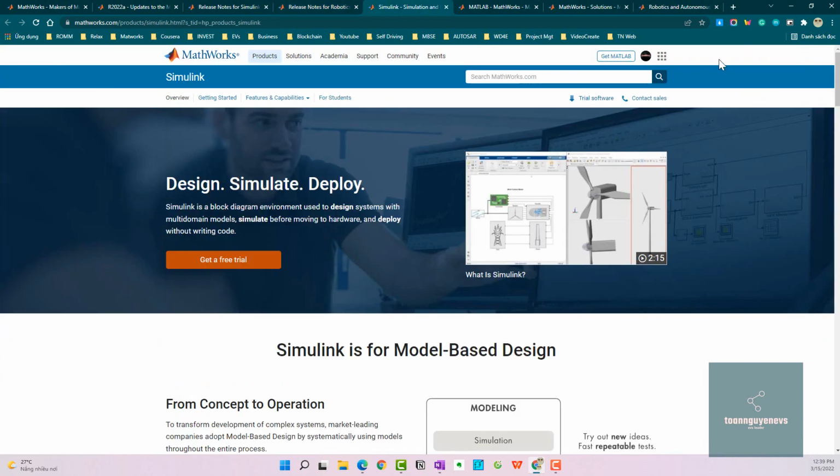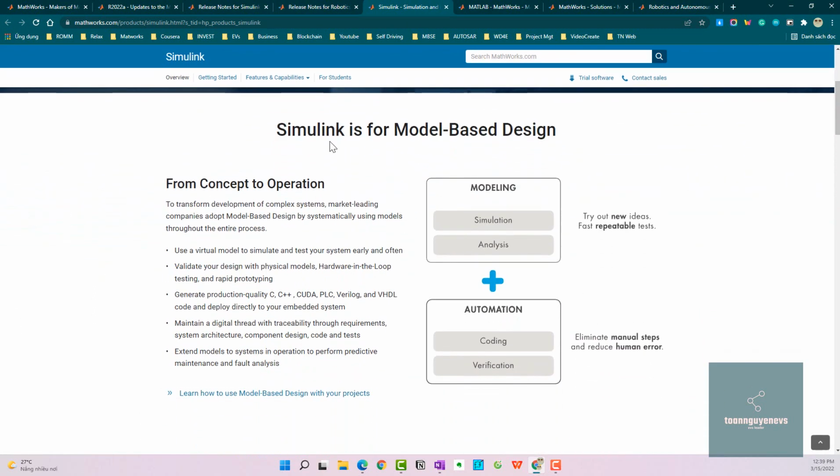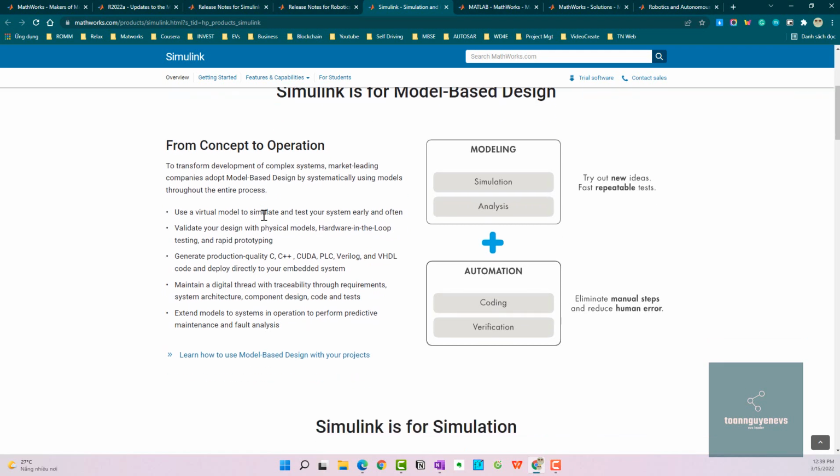Okay, and Simulink for 2022. Simulink is basically the tool for model-based design. We have modeling and automation, coding and verification. It is meant for concept to operation.